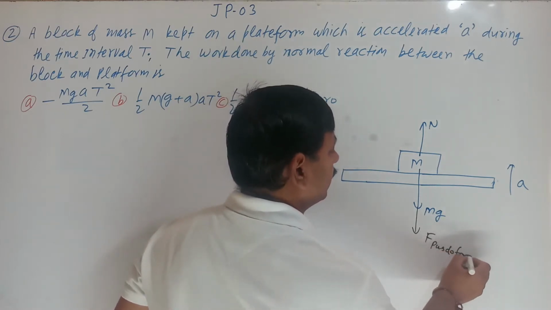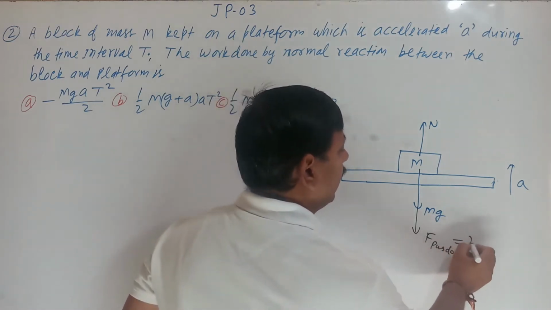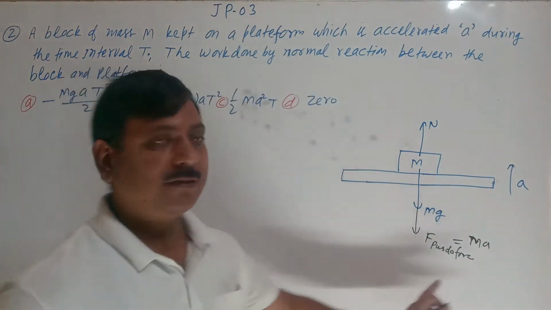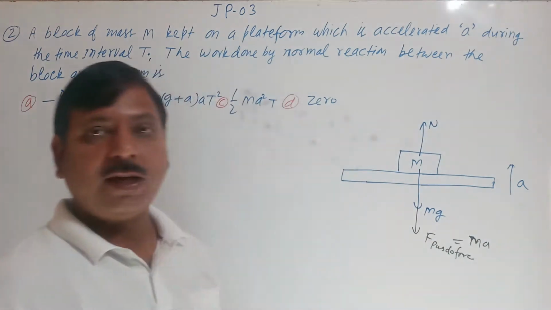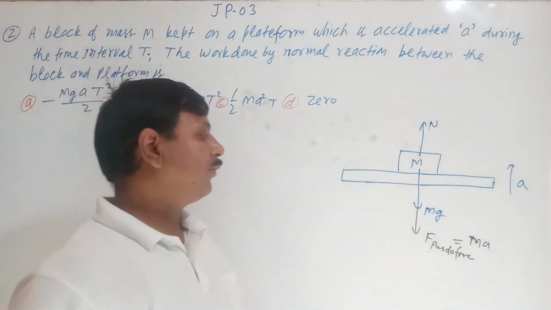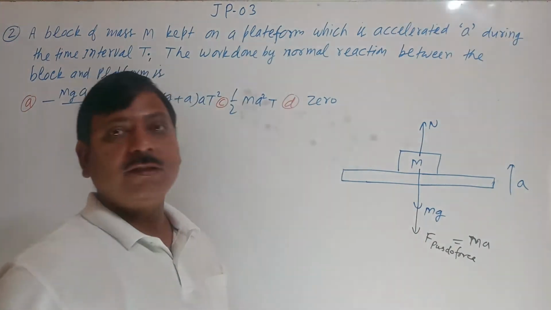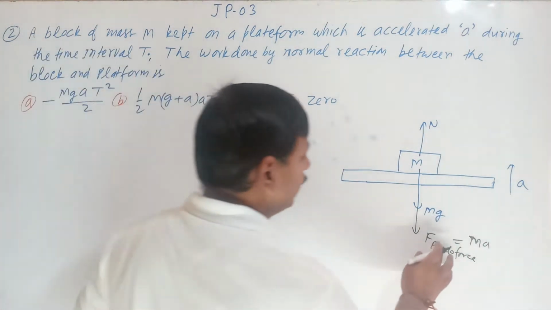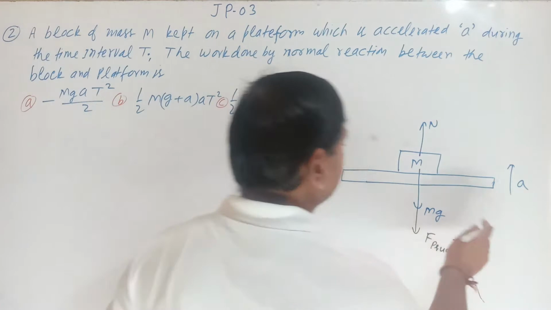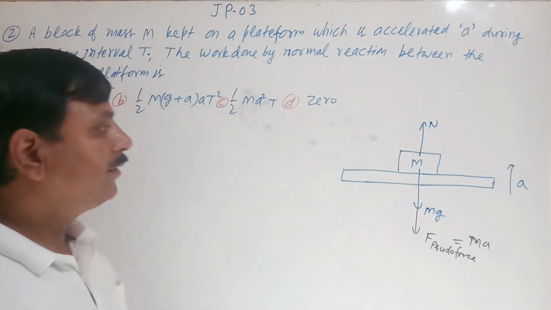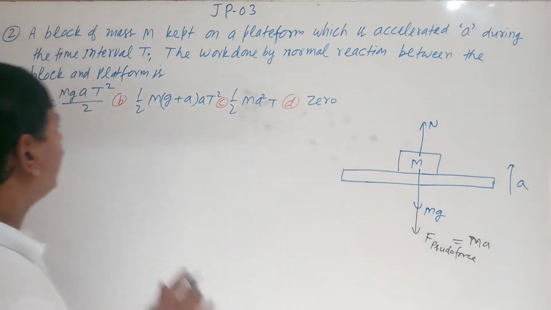That will be equal to what? M into a. Accelerated upward, so the pseudo force will act downward. So pseudo force is equal to how much? Pseudo force is equal to m into a. If acceleration is upward, the pseudo force will act downward. So what will be the normal reaction?